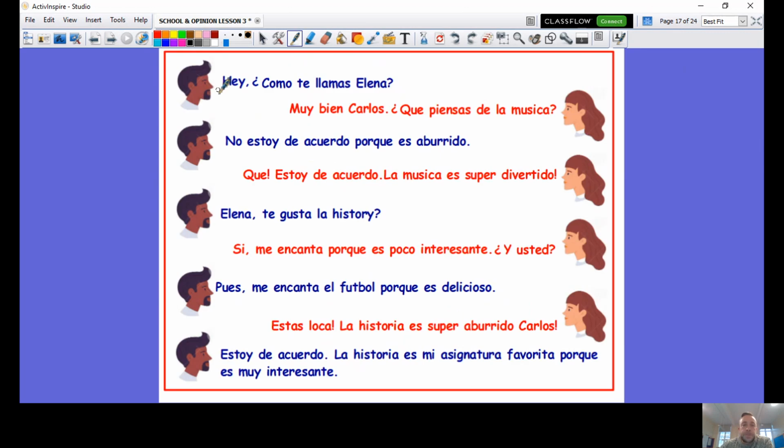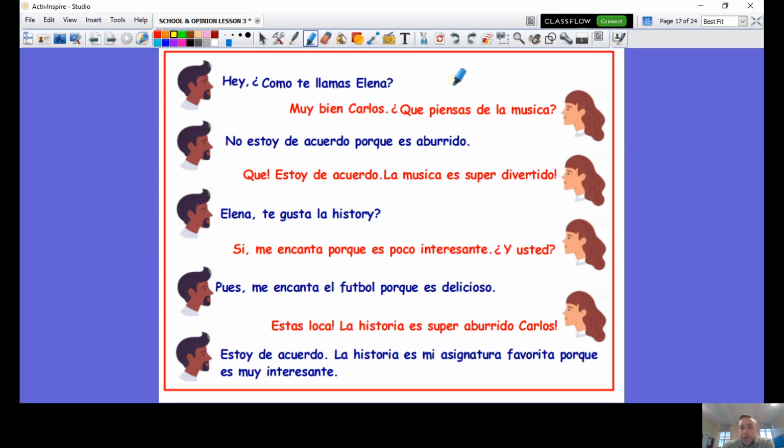Two of our friends having a conversation. In this text, there are numerous mistakes. I won't tell you how many because you need to find them. What we need to do is, first of all, highlight or underline those mistakes. Let's do one together. Carlos starts with, "Hey, ¿cómo te llamas, Elena?" And she says, "Muy bien, Carlos. ¿Qué piensas de la música?"